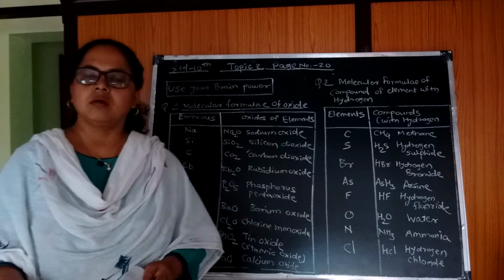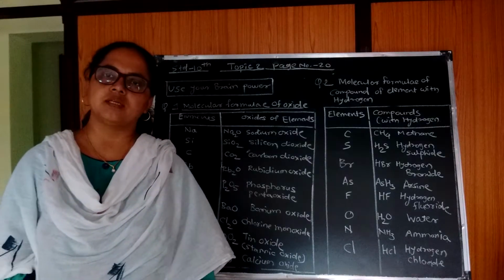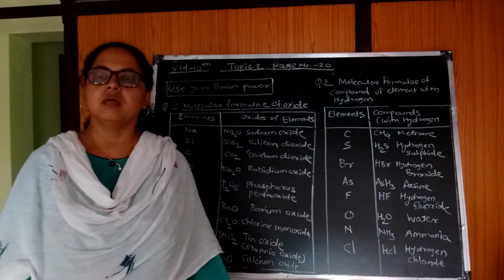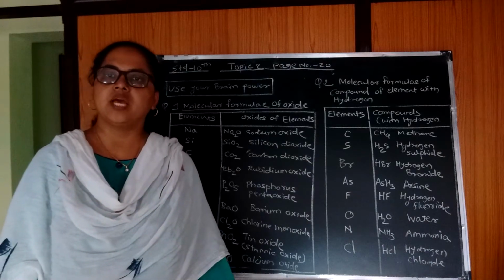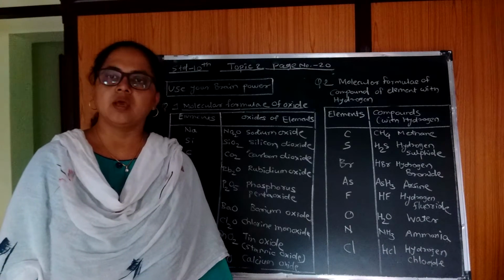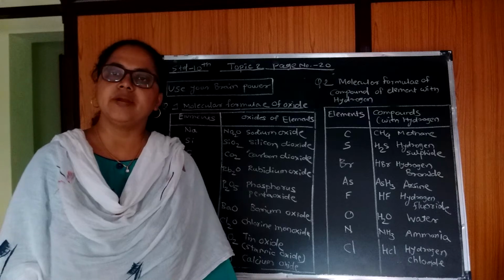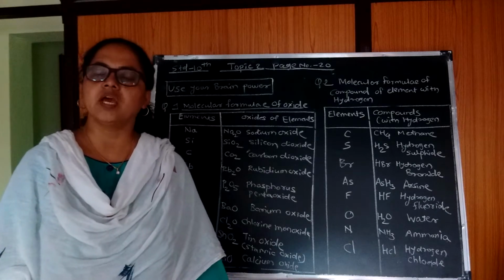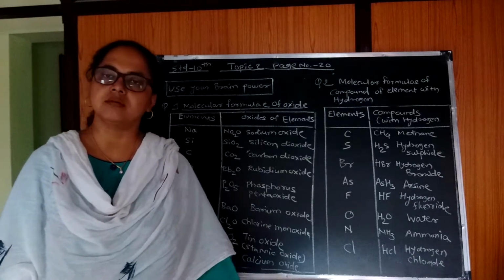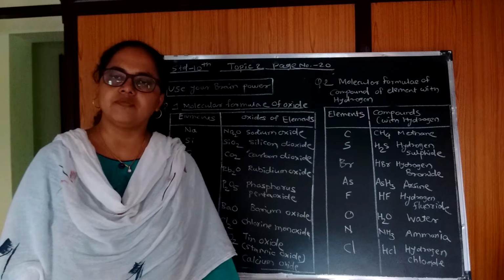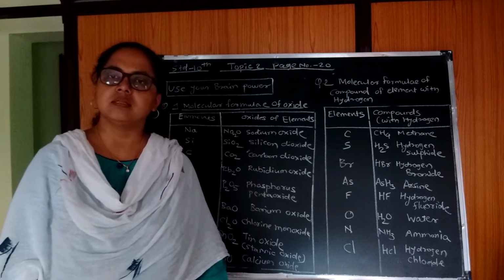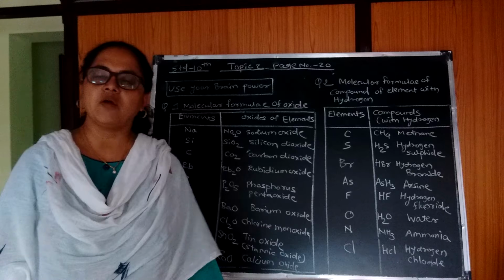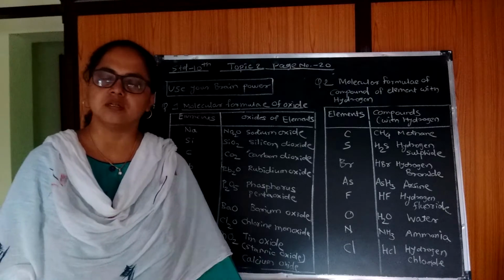Students, we have seen how elements are classified by different scientists. The first one we have seen is Dobereiner's triad, the second is Newlands' octave, and the third is Mendeleev's periodic table. We have also seen the merits and demerits of the classification of elements done by these three scientists.